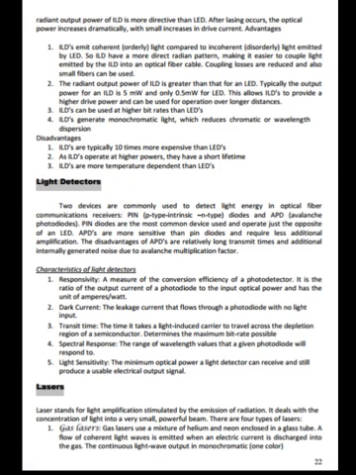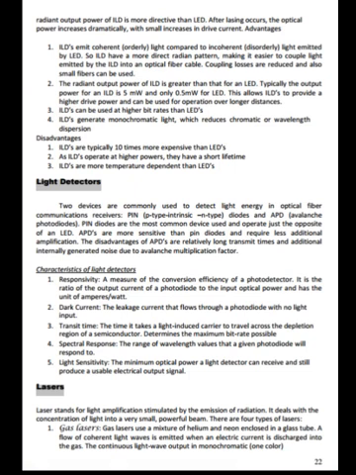Characteristics of light detectors. Responsivity: a measure of the conversion efficiency of a photodetector. It is the ratio of the output current of the photodiode to the input optical power and has the unit of amperes per watt. Dark current: the leakage current that flows through a photodiode with no light input.